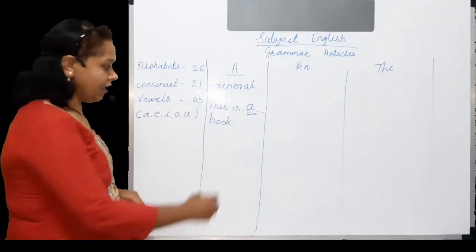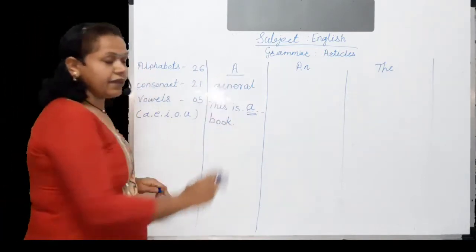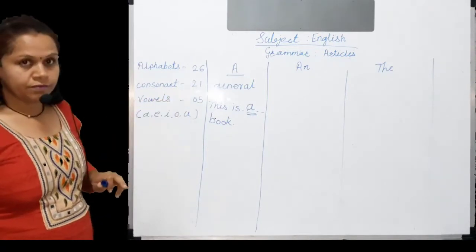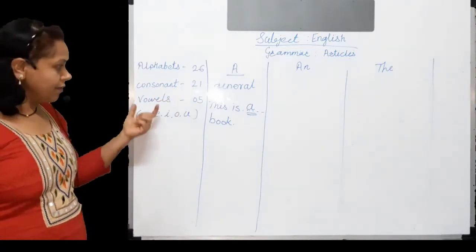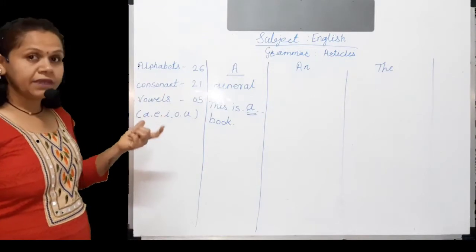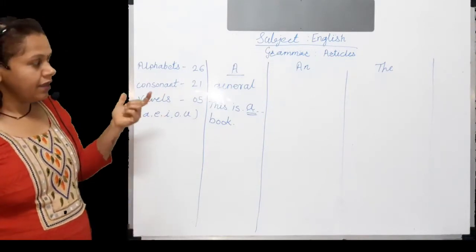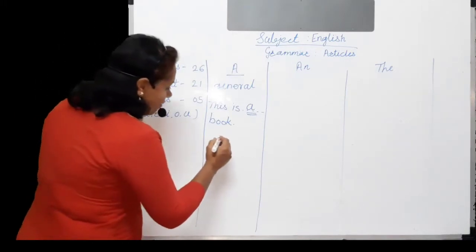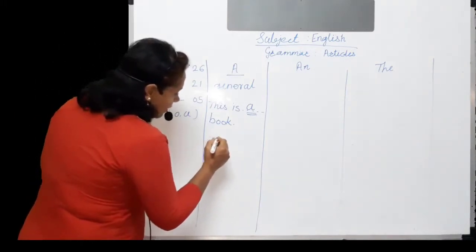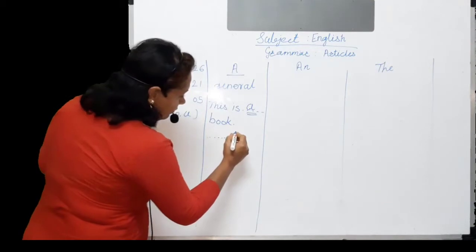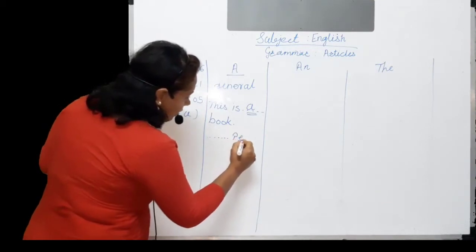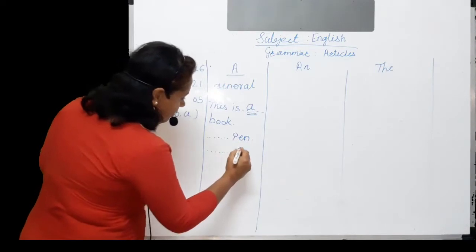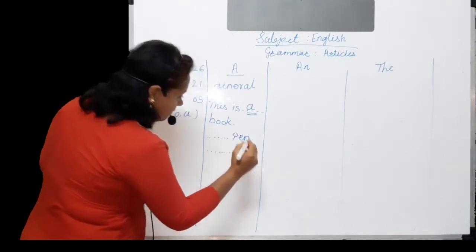Now second thing, we are using article a before a consonant sound. Consonants, like B, C, D and the remaining. For example, dash dash pen or dash dash doll.